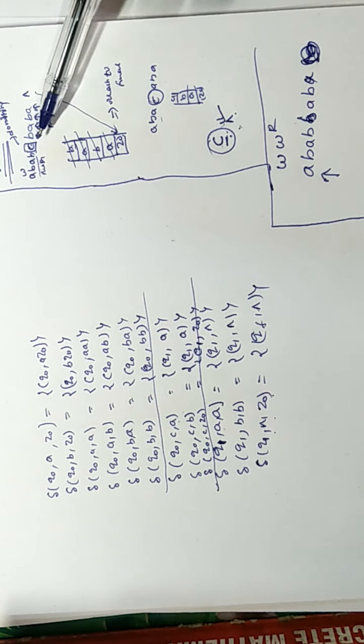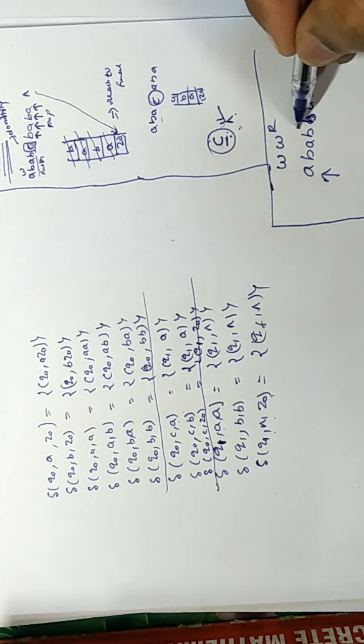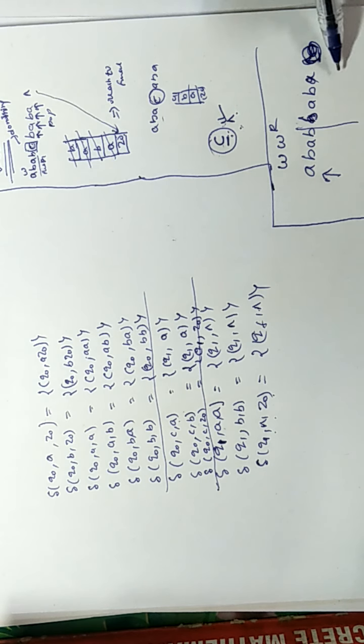Here at the C we are sure that after C we are going to get the reverse, but here we do not have any special symbol that indicates we reached the mid of the input after which we are going to get the reverse. We don't know where we are going to get the reverse.